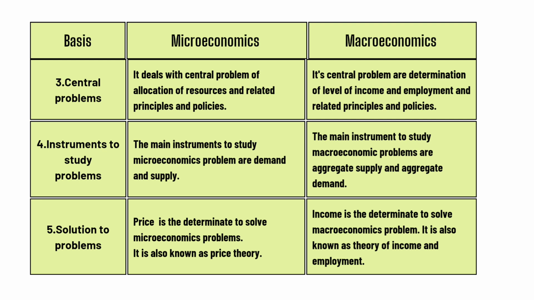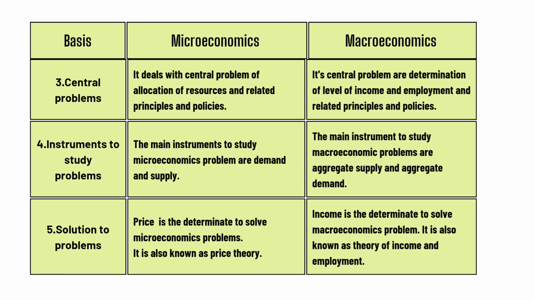On the other hand, in macroeconomics, the main instruments to study macroeconomic problems are aggregate supply and aggregate demand. Right? So the main instruments to study microeconomic problems are only demand and supply. On the other hand, to study macroeconomic problems, the instruments are aggregate supply and aggregate demand. Okay? So the fifth point of difference is solution to the problem.